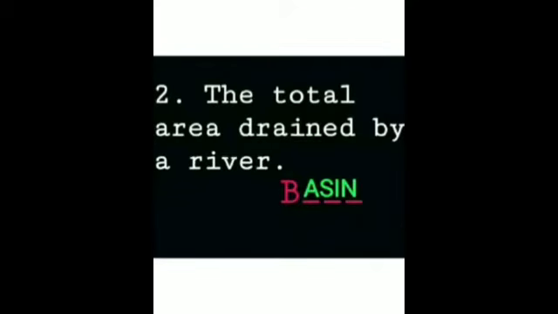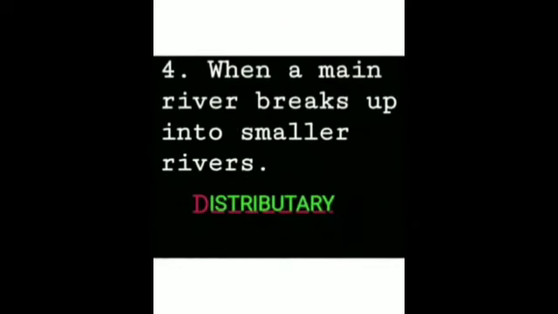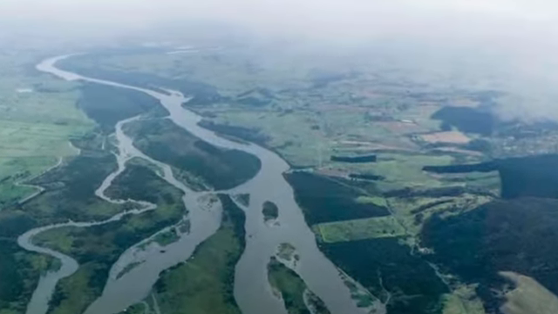The total area drained by or watered by a river is called a basin. Silt deposited on the banks of rivers is called alluvium. When the main river breaks up into smaller rivers, these rivers are called distributary rivers.